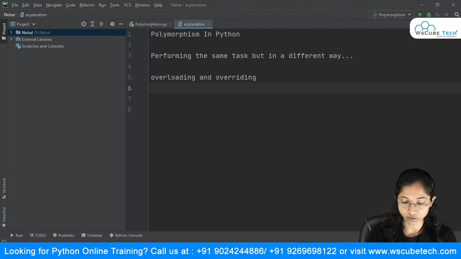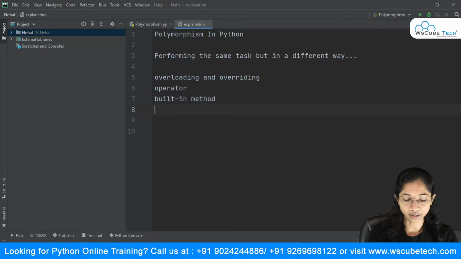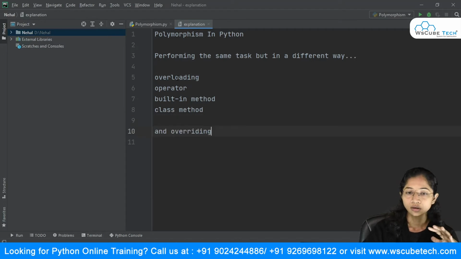The first one is operator, the second one is built-in method, and the third one is class method. So overloading is of three types over here.